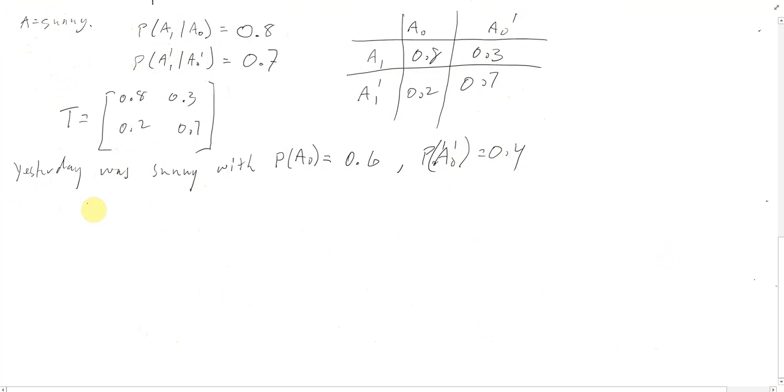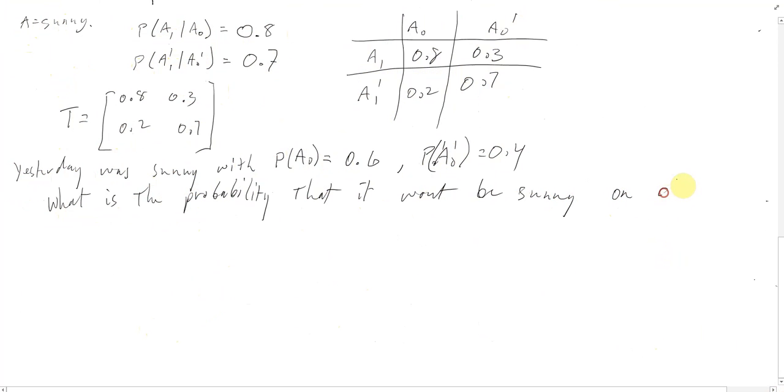And we want to know what is the probability that it won't be sunny on day 3.